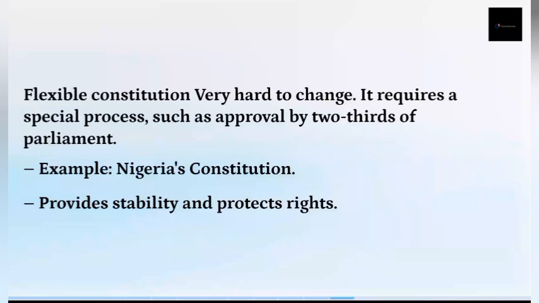While for a rigid constitution, the merits are proper documentation and a procedure of amendment. It clearly states the changes for the constitution. It states the procedure for amendments. Then the demerit of an unwritten constitution is that it's difficult to change. So it's the same as in written. Written goes with rigid, then unwritten goes with flexible. So it's the same features, the same demerits, the same merits.